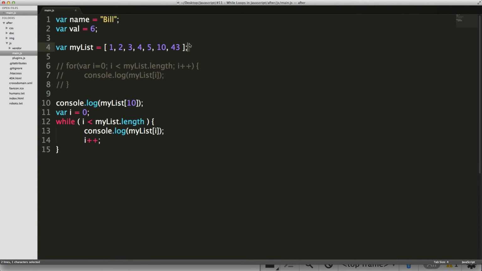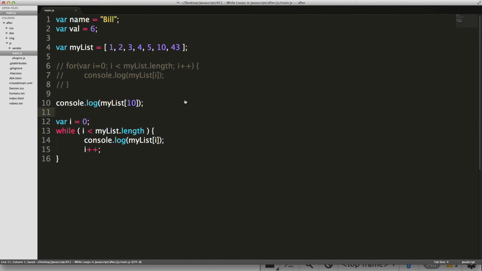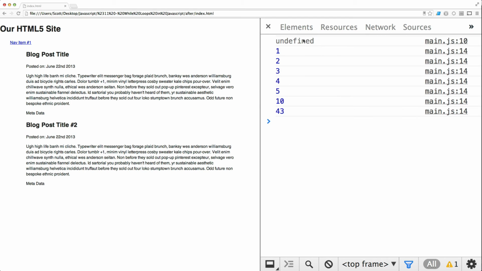Well, there aren't 11 items, so what do you think is going to happen? We run this, and you'll see it's giving us undefined, because that item does not exist. It has not been defined.